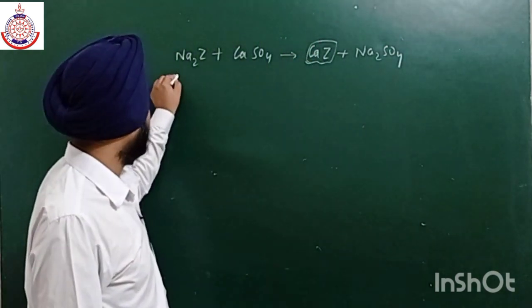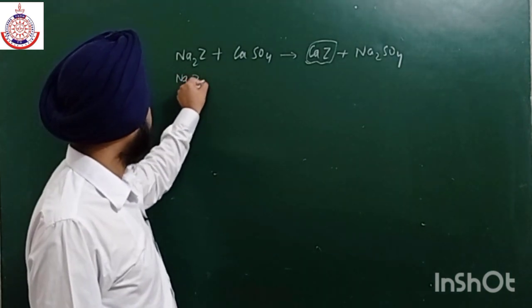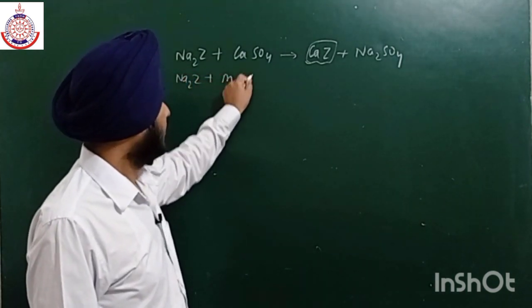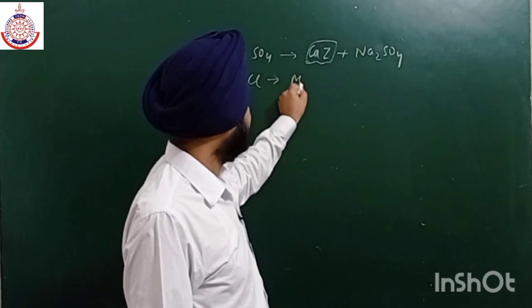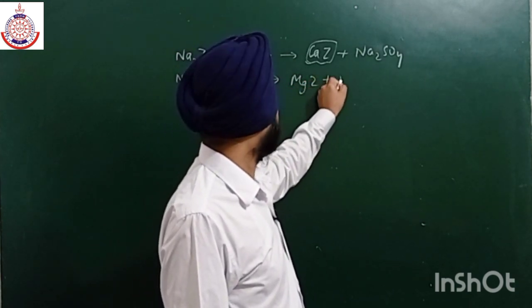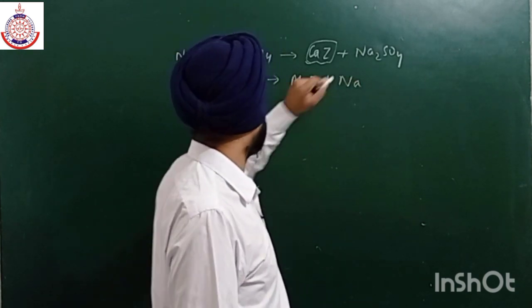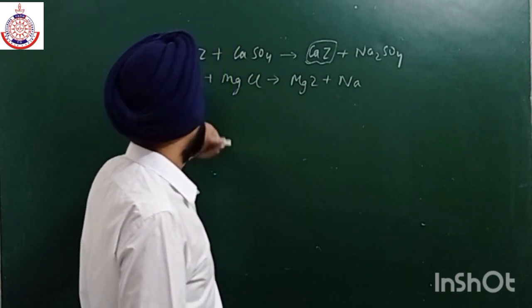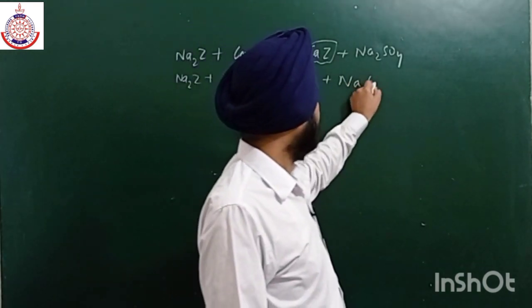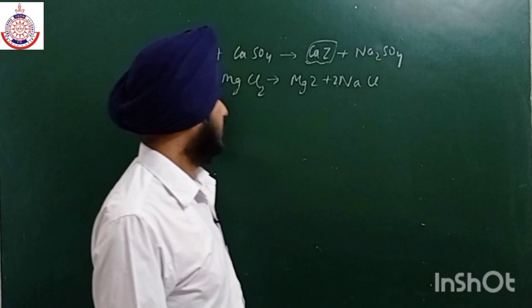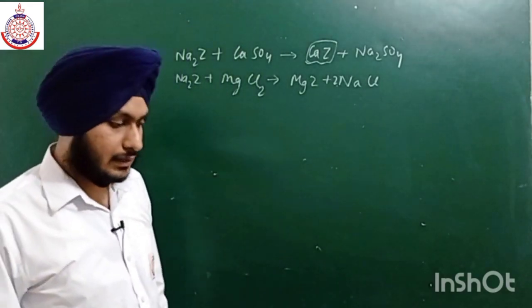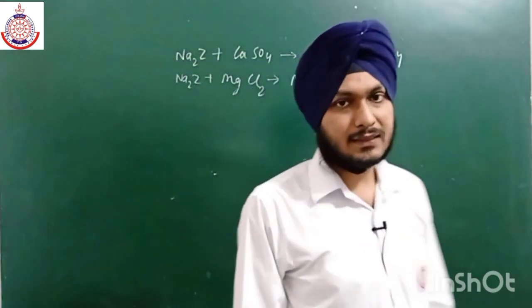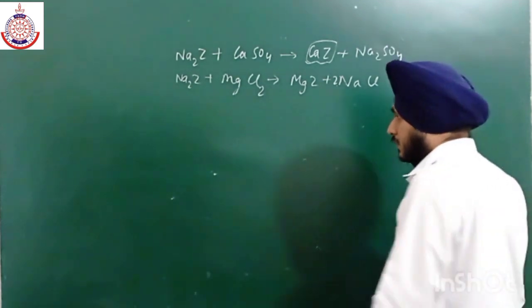Similarly, if we have MgCl2, so we get MgZ plus NaCl. So these are the two reactions.